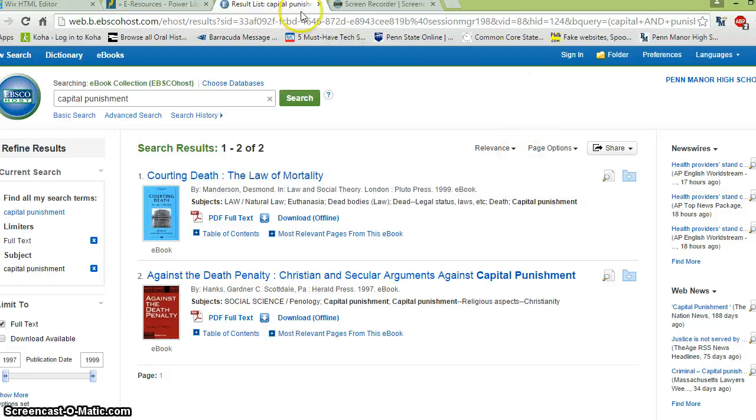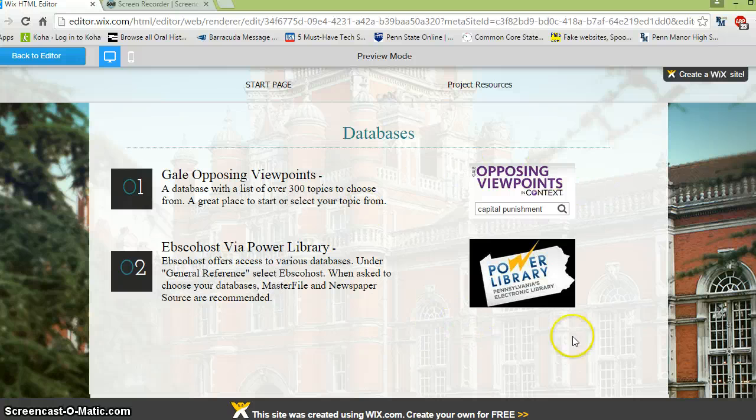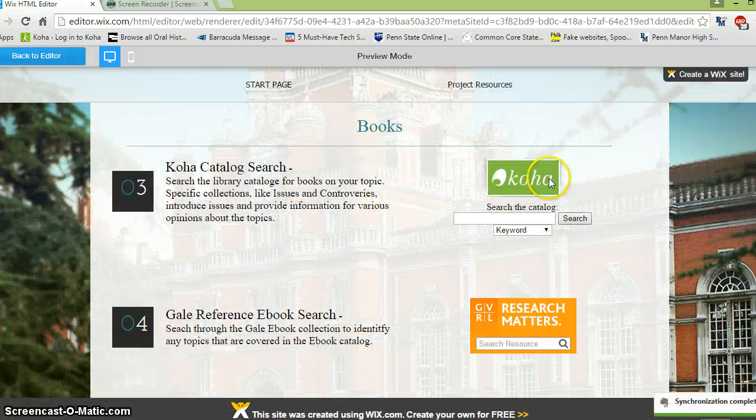So at this point, we're going to go back to the resources page. We looked at these two databases so far. Now we're going to go ahead and take a look at books. For a book search, you're looking in the Koha catalog.